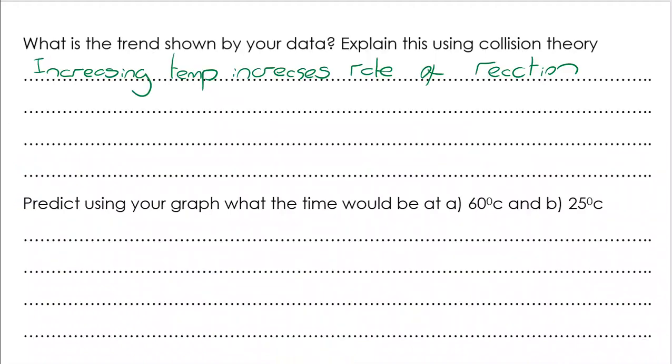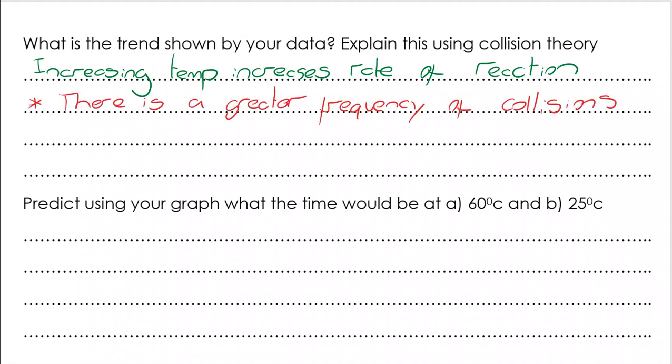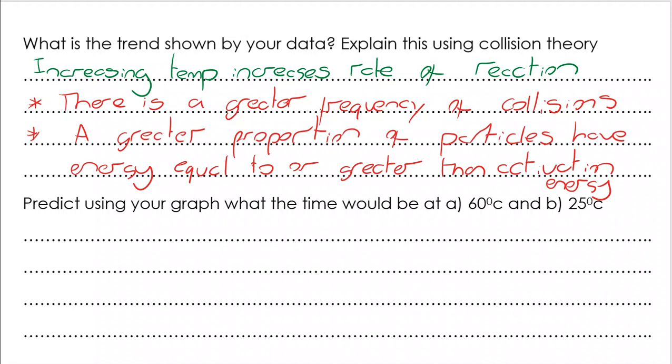So from there, let's have a look. What is the trend shown by the data? Well, we know that an increase in temperature increases the rate of reaction. We know that because the time taken for the reaction to take place has decreased. Explaining using collision theory, there are 2 factors here for temperature once again. There is a greater frequency of collisions, and a greater proportion of particles have energy equal to or greater than the activation energy, which means a greater proportion of those collisions are successful.